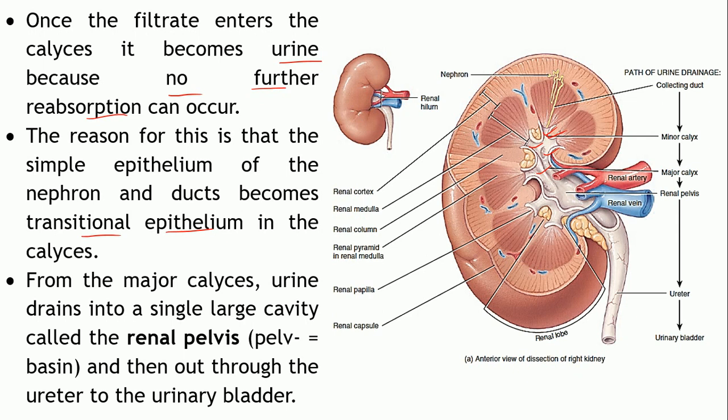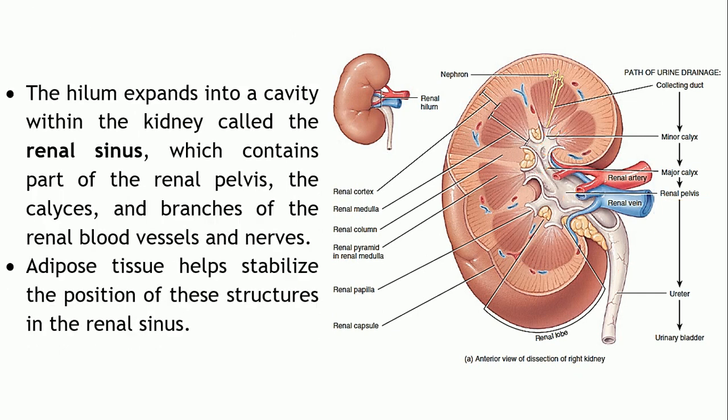Now from here, from the major calyx, the urine will be drained into a single large cavity which is located close to the hilum, and that is known as the renal pelvis. Pelvis means basin. And from the renal pelvis it will be taken up into the ureters, so that it will be conveyed towards the urinary bladder for the storage.